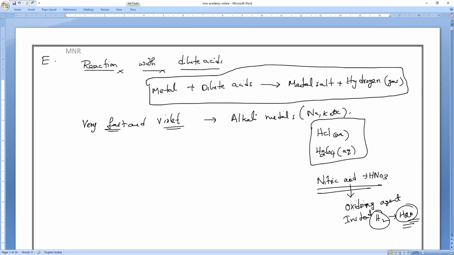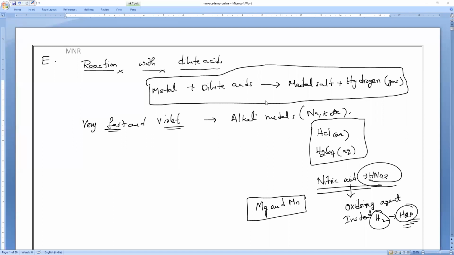But there are two metals which will react with nitric acid and produce hydrogen gas. What are the two metals? One is magnesium, and another one is manganese. We have written the two equations. I hope you all learned the two equations. Everybody clear? Anybody having any doubt?